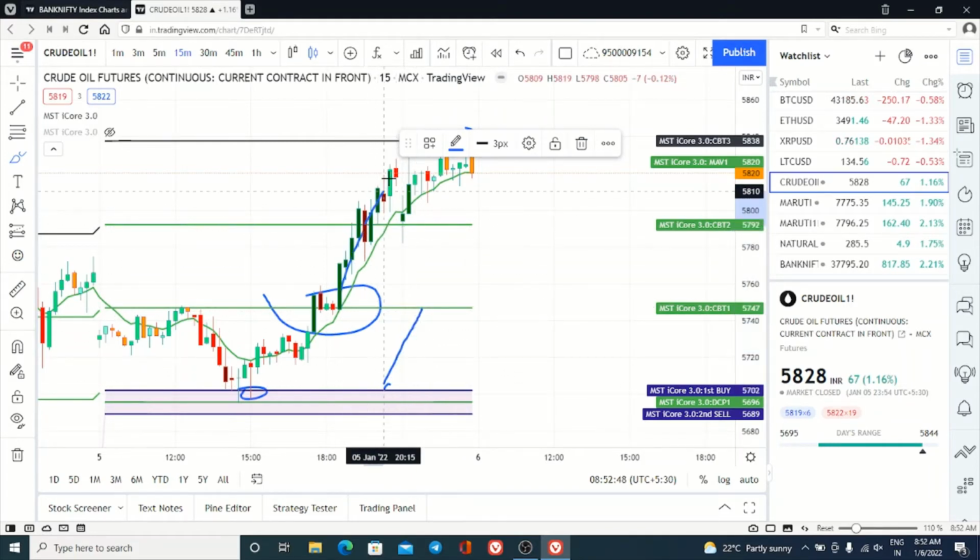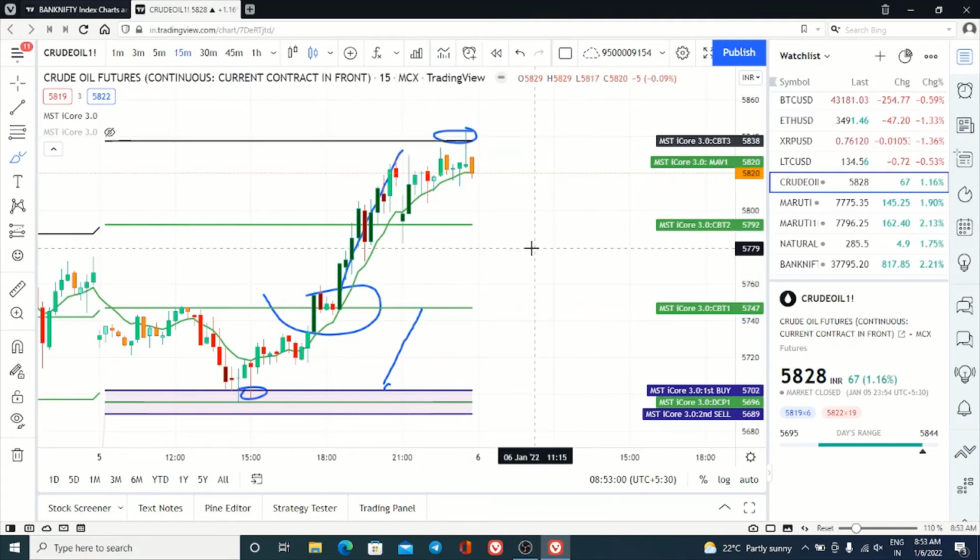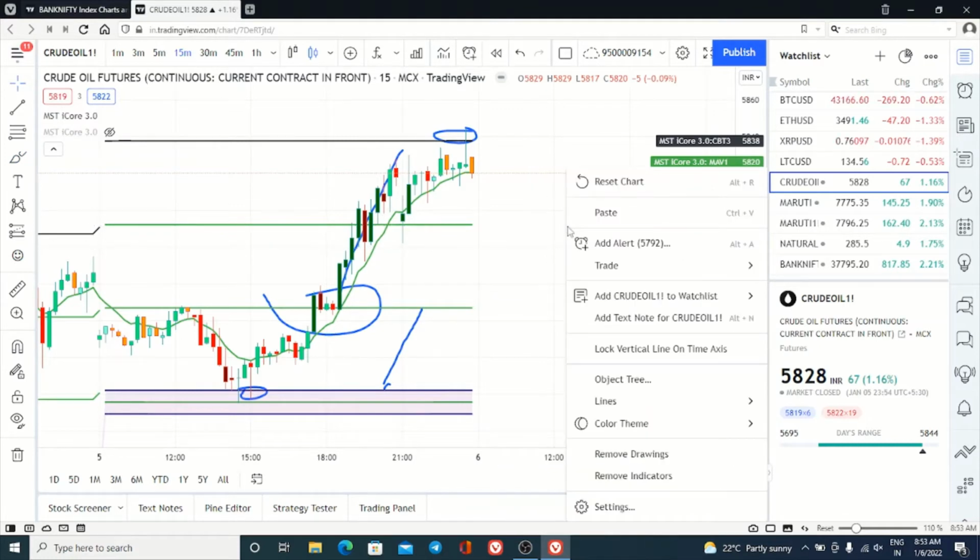If you want to book this third target, go for the reversal entry. Keep the revise at this third target. So this way you have to keep trailing your stop loss. So now all your targets have been achieved. Hope it is clear, right?